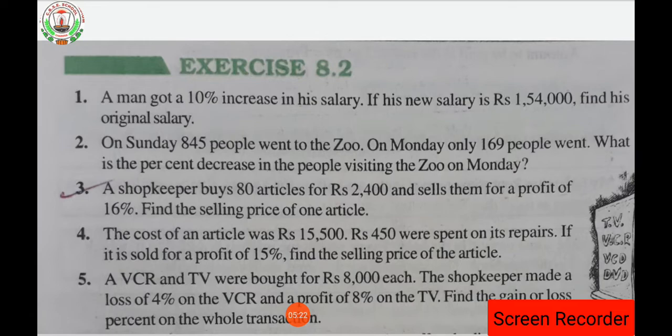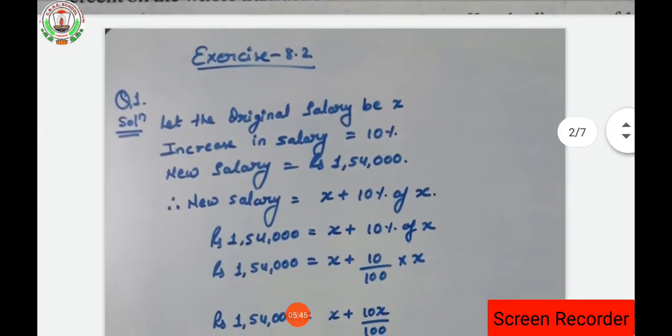But when he sold that particular TV, he got a profit of 8%. Now we have to find the profit or loss on the whole transaction of TV and VCR. As I told you while giving you the formula, profit means gain itself. Clear? Hope you people understood the question. Now let's see the solution of the question.